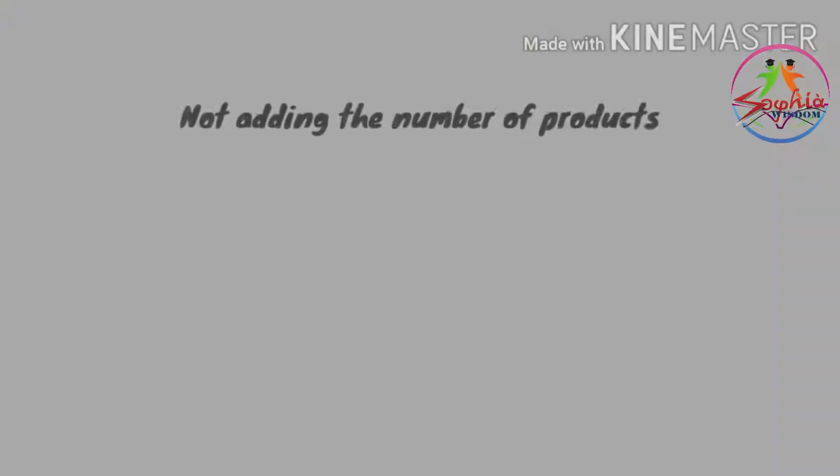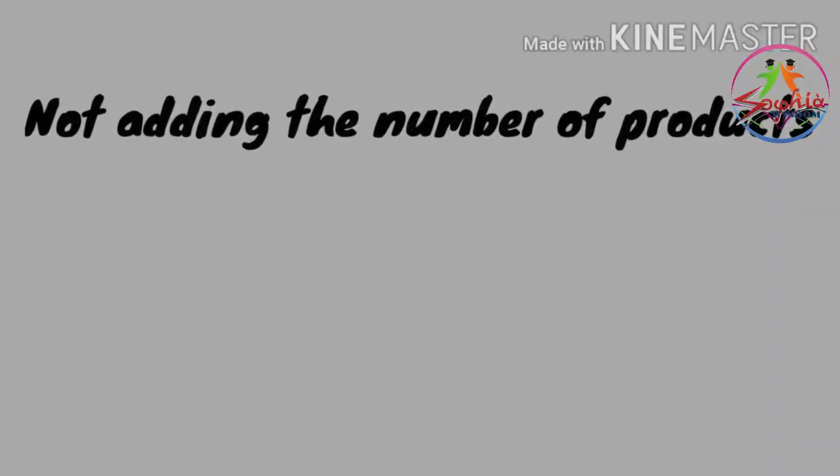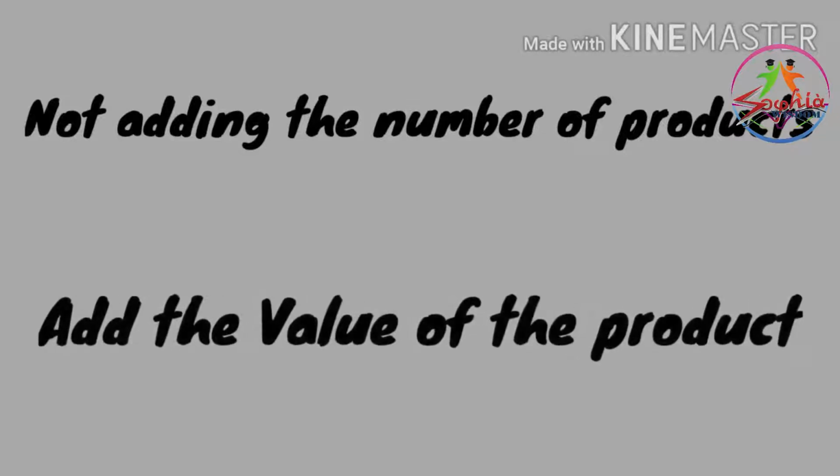To solve this problem, the economists have suggested it is not adding the number of products, rather it is adding the value of goods. We have to calculate not the number of the products, rather we are adding the value of the product to calculate the total production in one year.